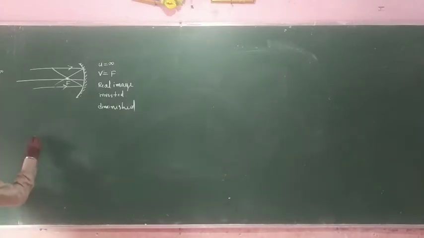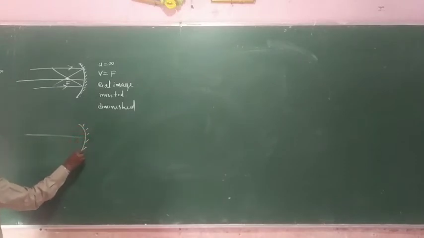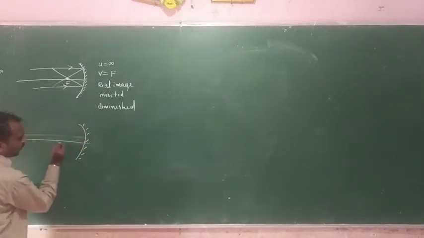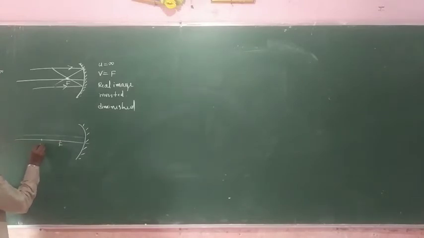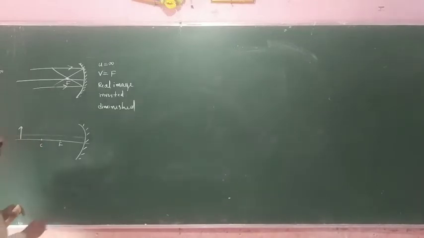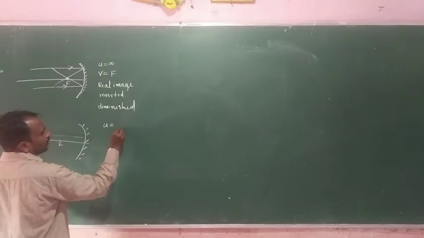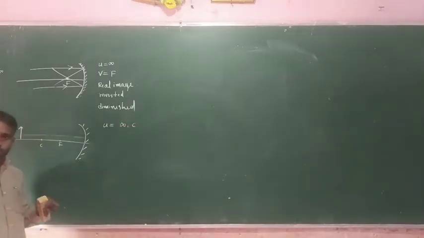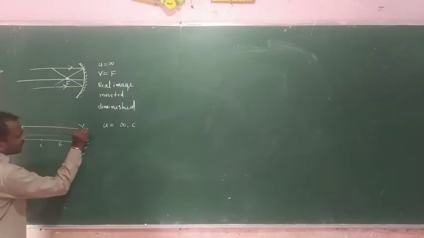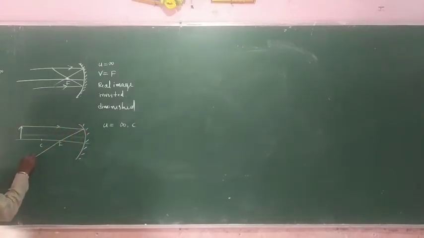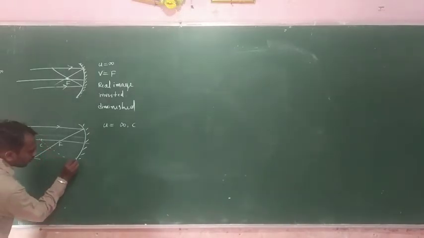Okay, suppose here a concave mirror, and this one is the F position and this one is the C position, and here we consider that this one is the object. So the object is present between infinity and C. The object is present between infinity and C in this position. Here we consider this one is the incident ray, reflected ray, and here this one is a normal.